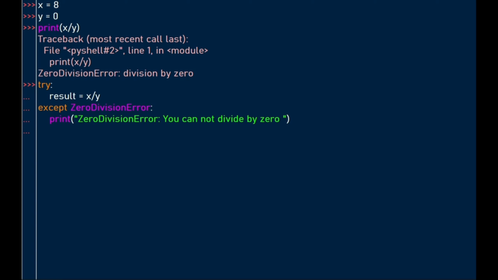So that when we run our code, you see our code gracefully executes without crashing, and just gives an error message: ZeroDivisionError, you cannot divide by 0. So this error occurs when you try to divide a number by 0.